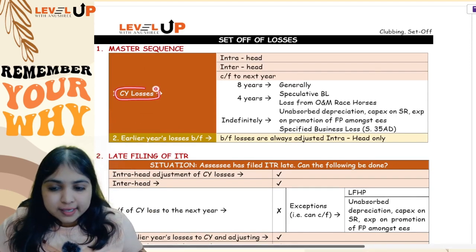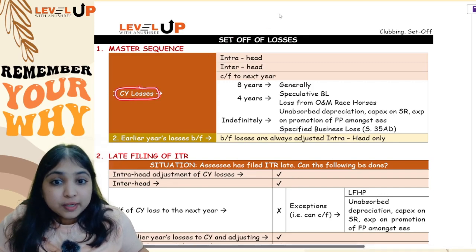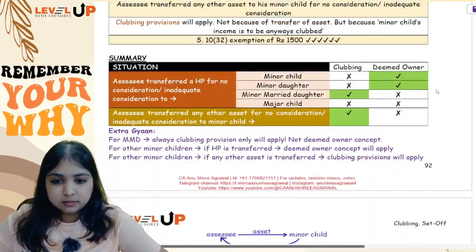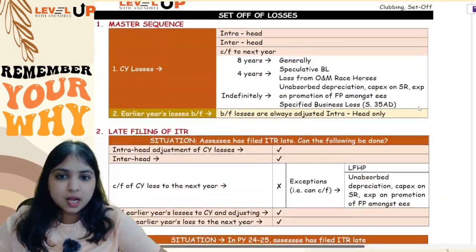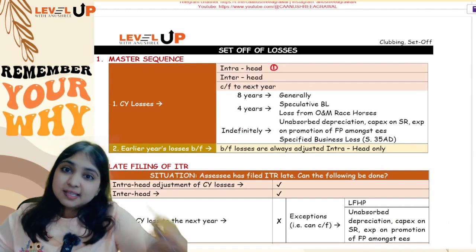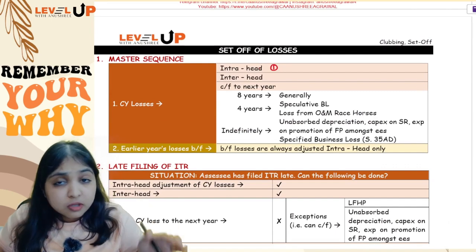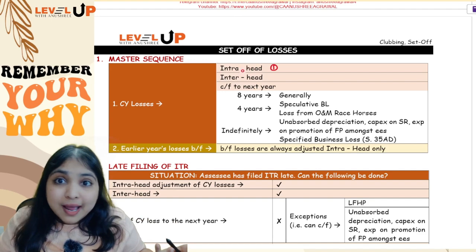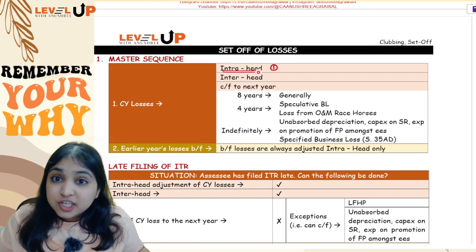Now with respect to current year losses, you should always try to do intra-head adjustment first. For example, if you have loss from house property, you must try to adjust it against income from house property itself. So always first intra-head adjustment. But if intra-head is not possible, like I have loss from house property, but I don't have income from house property, so intra-head adjustment is not possible.